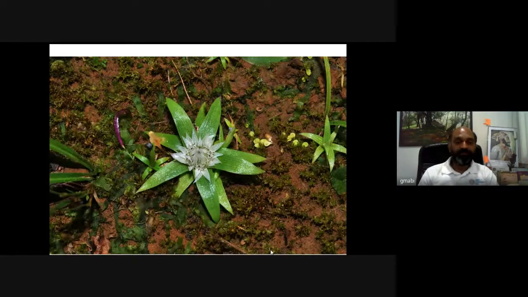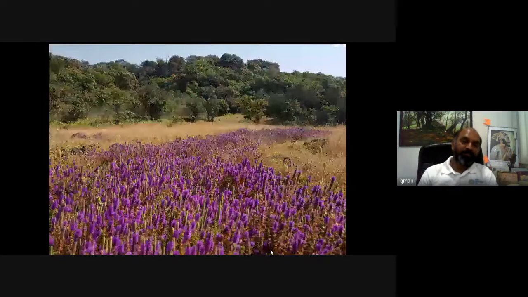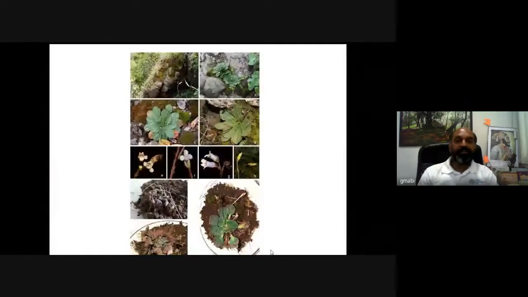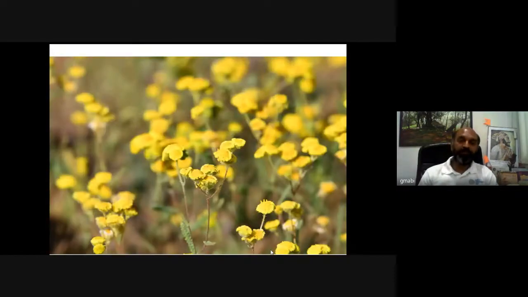Some of the interesting elements. Look at the beautiful color of flowers. This is called as Pogostemon. This is called as Smithia. This is called as Coral discus. This is called as Cyanotis lutea. Again, an endemic in northern Western Ghats.